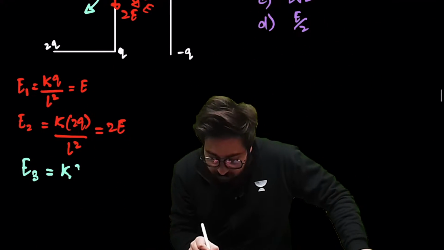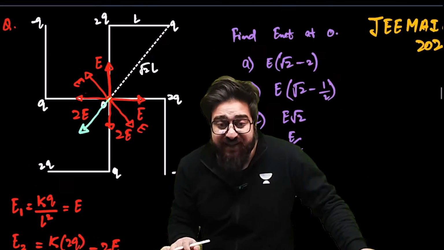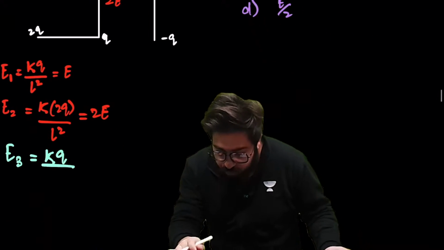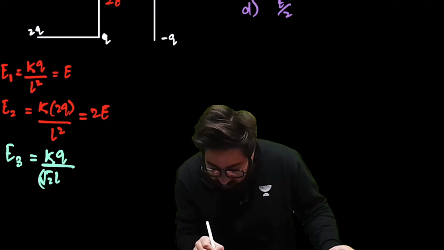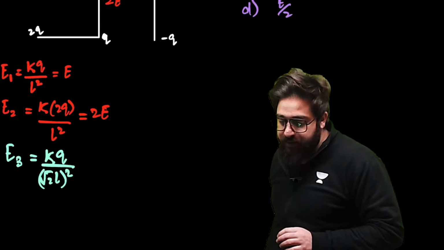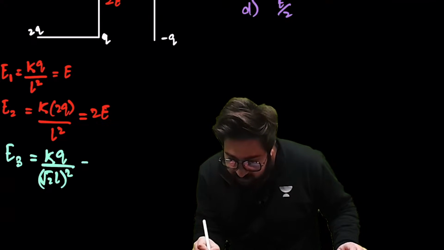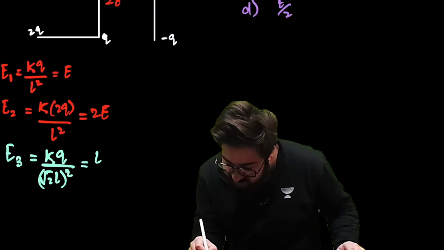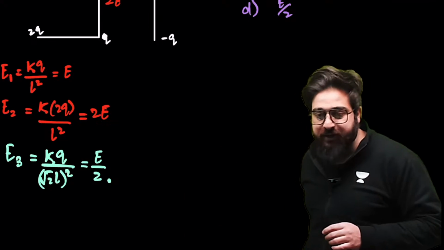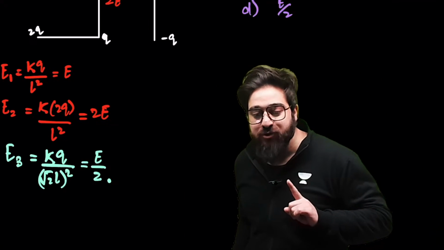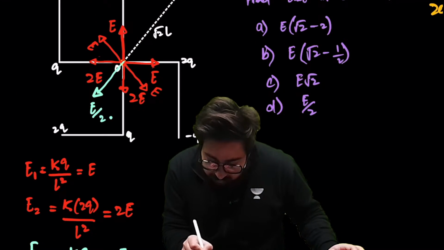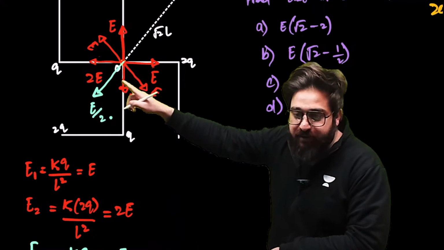KQ divided by, what is the distance? Distance from this charge till center, that is root 2L, and its whole square. So I can say this will be simply KQ by 2L square, that is E divided by 2, because KQ by L square is E. So we can say this will be simply E divided by 2.